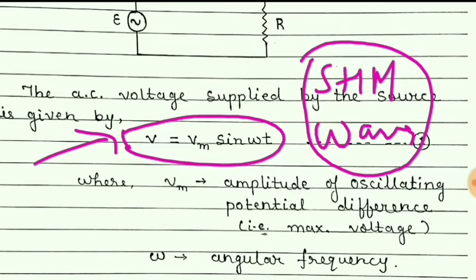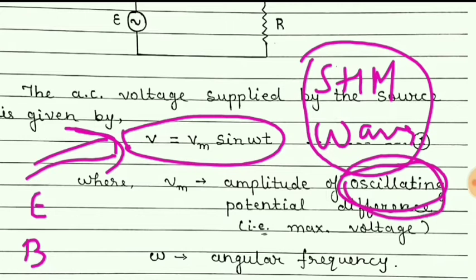We have seen the equation of electric field as well as magnetic field in chapter number 8. So this equation is similar to that. And we know that whenever something is oscillating, it has some frequency, and this is the angular frequency related to this AC voltage or AC current.